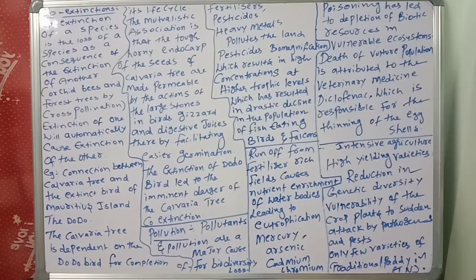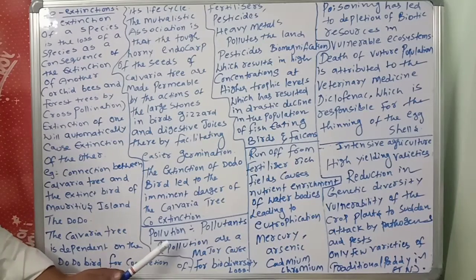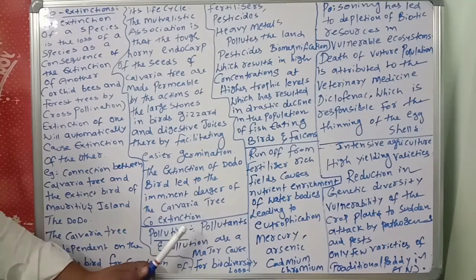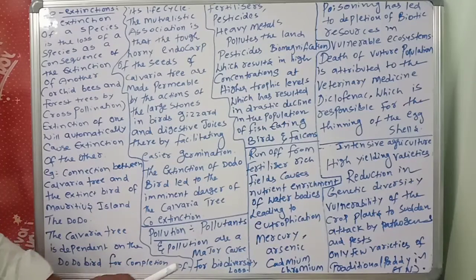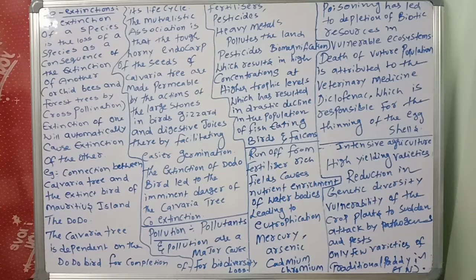This is another important topic. Next, pollution and pollutant. Very important. What is a pollutant? What is pollution? This is important. The substance which causes pollution is called a pollutant. There are many types of pollutants: physical, chemical, biological, gaseous, solid, liquid. So many types of pollutants are there.